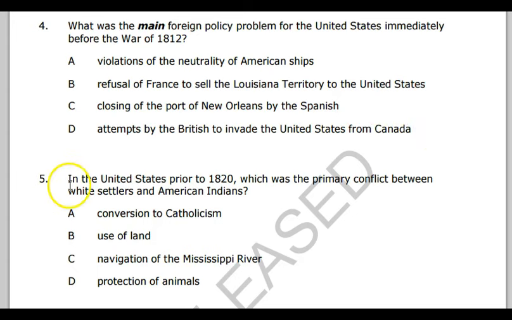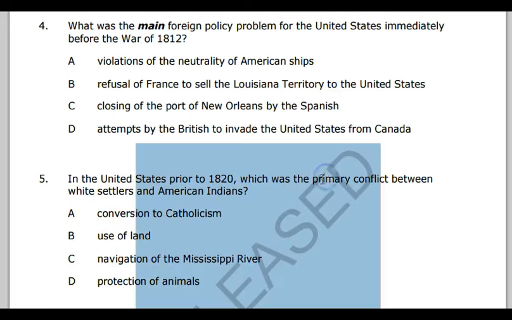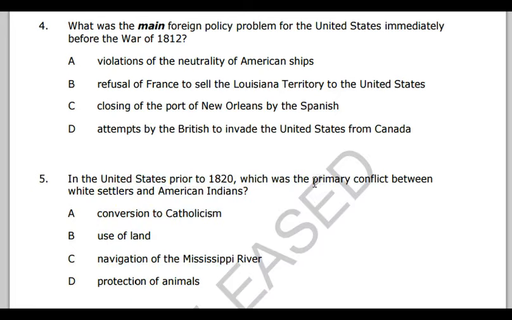Number 5, in the U.S. prior to 1820, which was the primary conflict between white settlers and American Indians, that's going to be over the use of land, not so much trying to convert Native Americans to Catholicism, and not so much navigation of the Mississippi River. Protection of animals sounds nice, but the primary conflict is, oops, just meant to highlight the word primary there, but primary conflict is over the use of land.